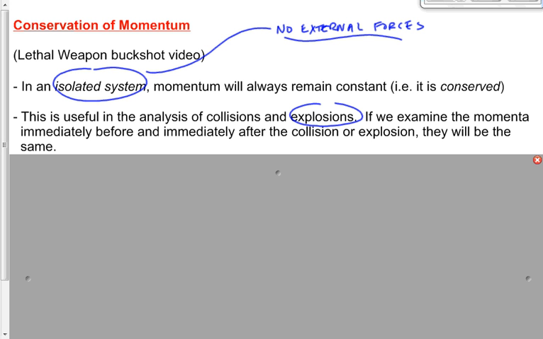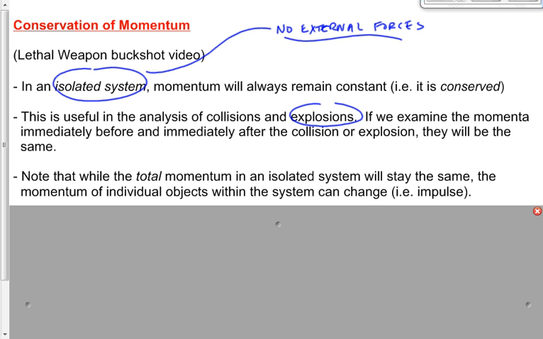When one object, which would be the bomb or the gun and the bullet or the guy on the ice and the ball, becomes two, it's like an explosion. So when two objects collide, or one thing splits apart into two or more objects, then we can use this law of conservation of momentum to deal with it.